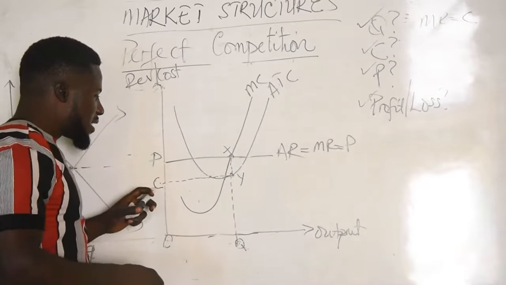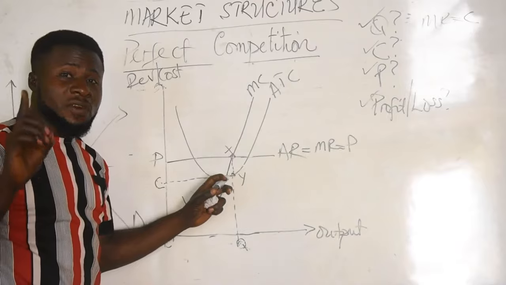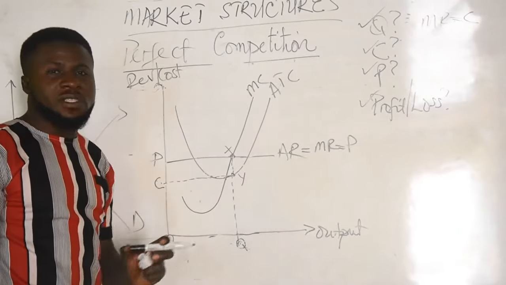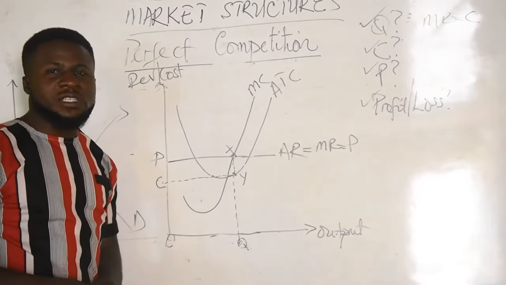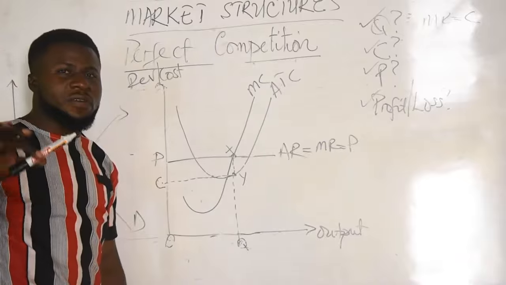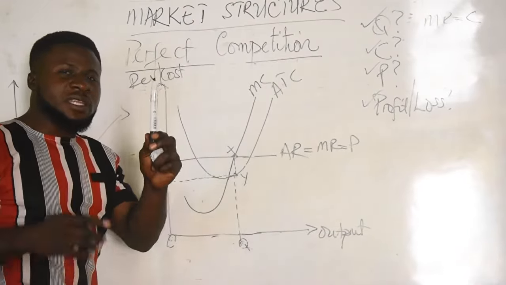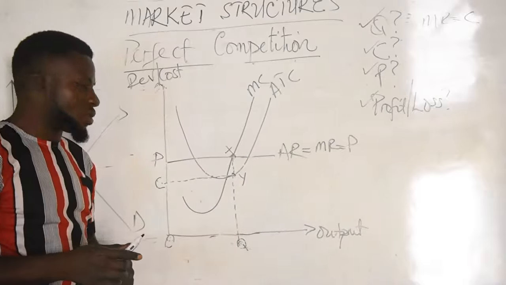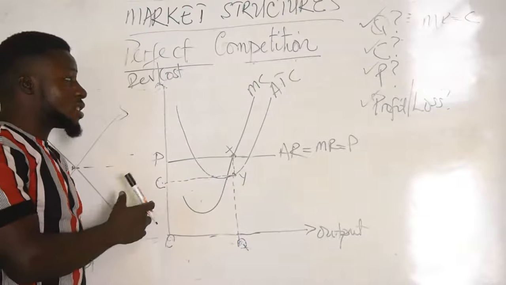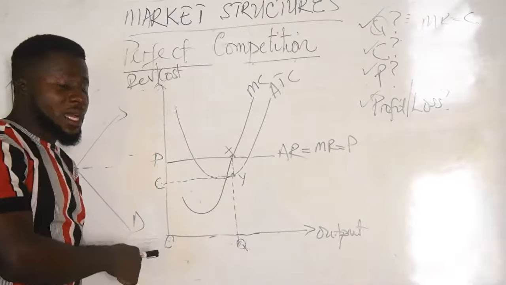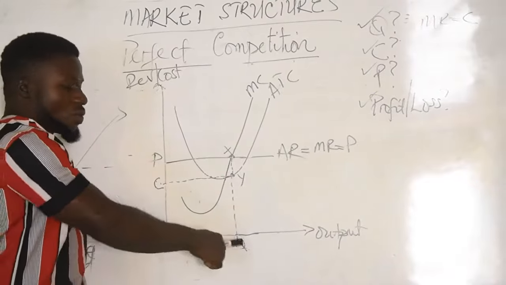And then this C here is not gotten from the total cost curve. It is gotten from the average total cost curve. And average total cost means the cost spent on each unit of output. So if you want to know the total cost, you take the cost of each unit times the amount of output. That's why I'm saying that total cost here is OC times OQ, while total revenue is OP times OQ.